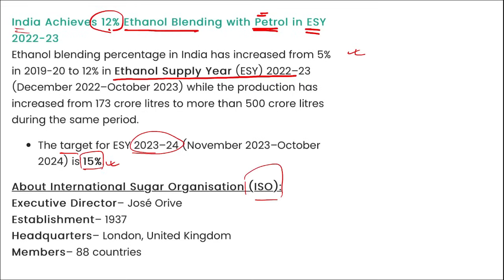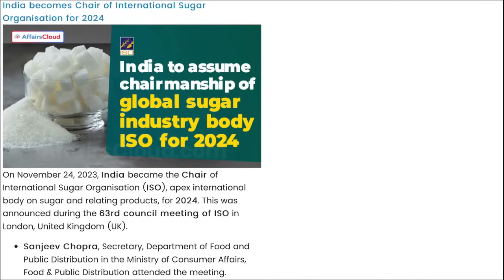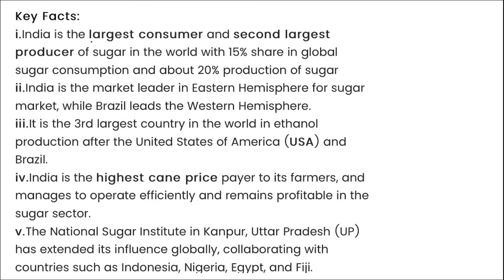If we talk about ISO, who is the executive director? Jose Orive, established in 1937, headquartered in London, UK, and 88 countries are members here. And which country has recently been given the chairmanship of ISO? It is our India, and it was during the 63rd council meeting held in London, UK. And here you can see India is the largest consumer and second largest producer of sugar in the world with 15% share in global sugar consumption and about 20% production of sugar, right?